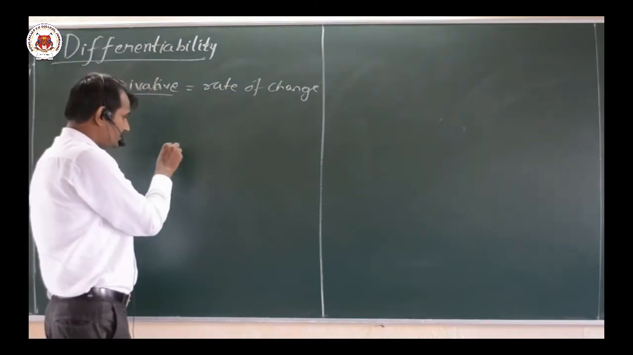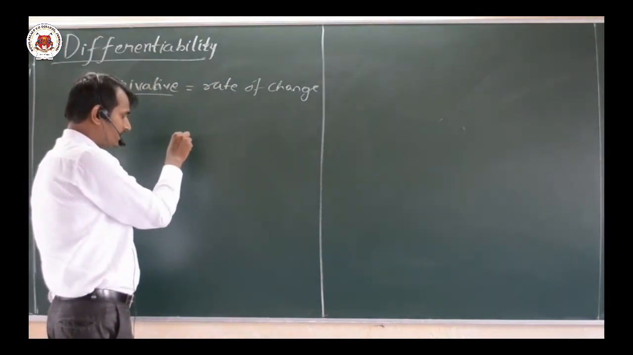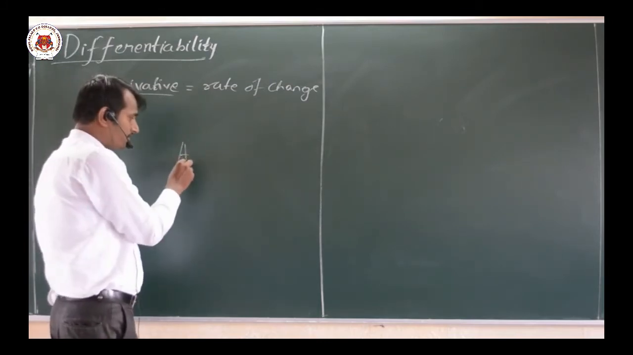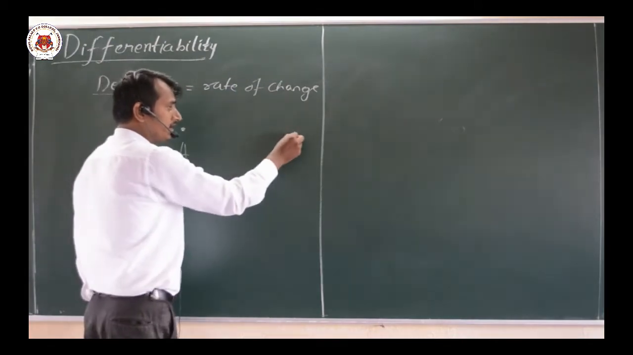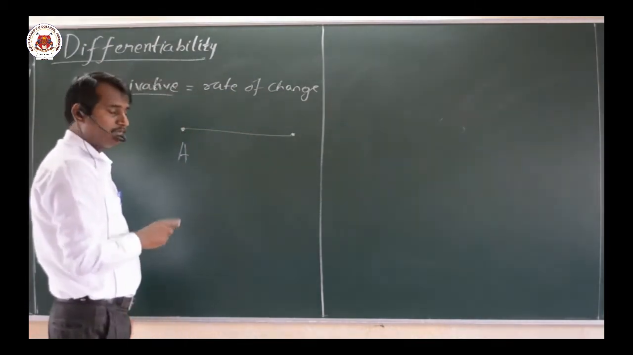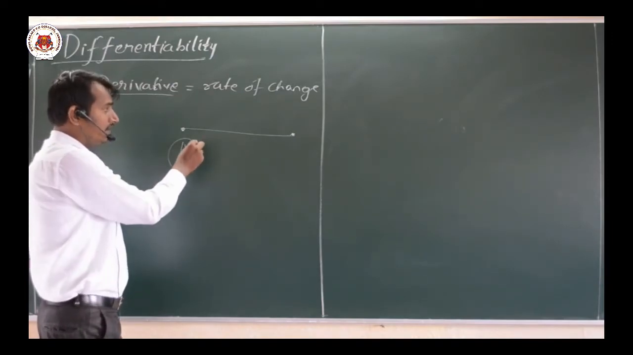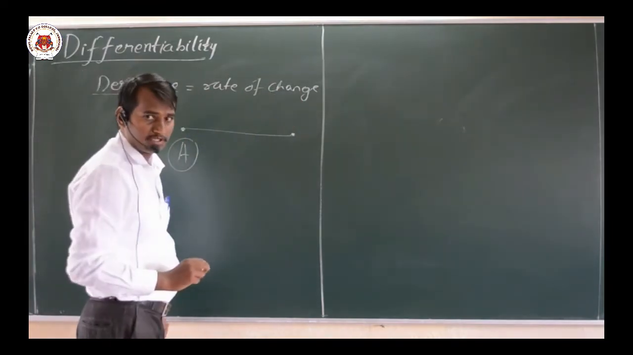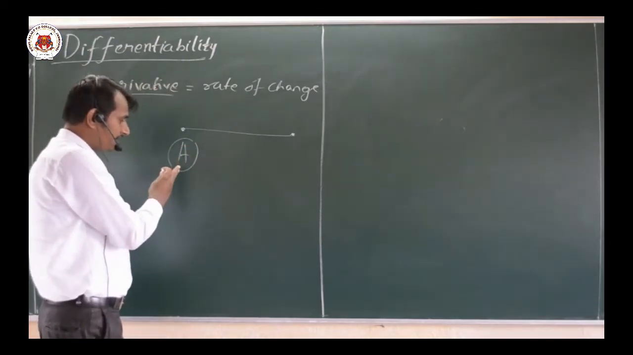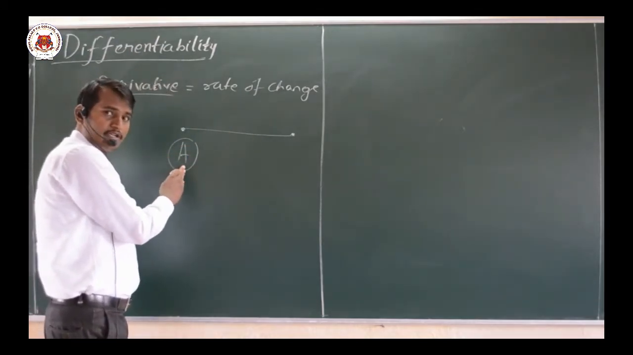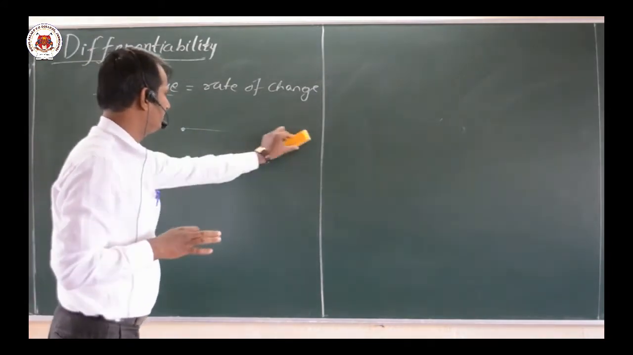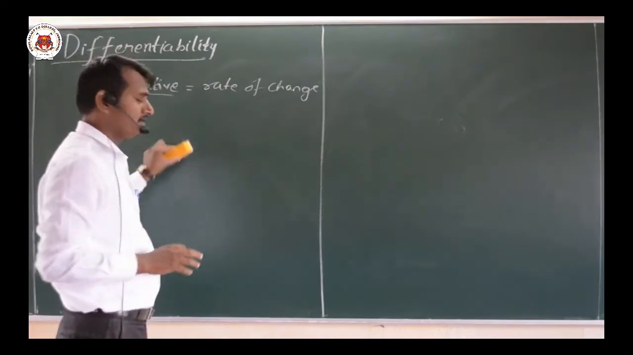If a person A is moving from this point to this particular point, we have to find the rate of change of A with respect to time. Rate of change of one quantity compared to another quantity. That means I am finding the rate of change of A with respect to time. That was a simple definition of derivative as related to physics.